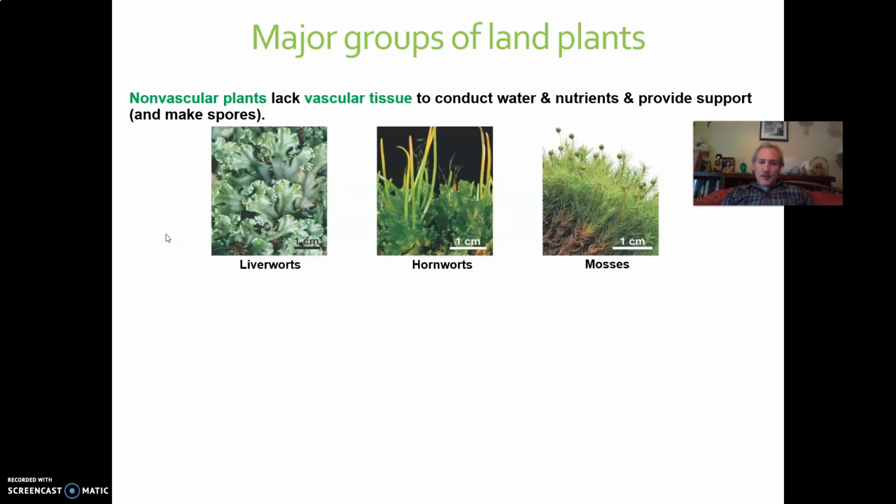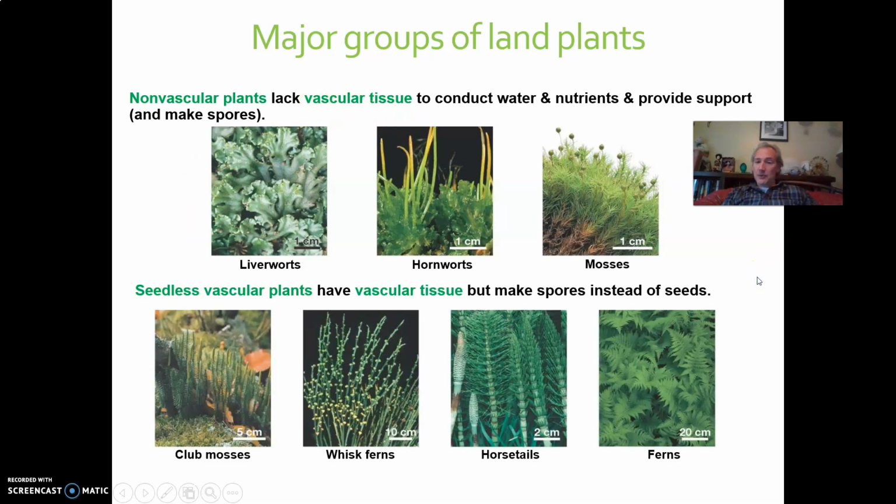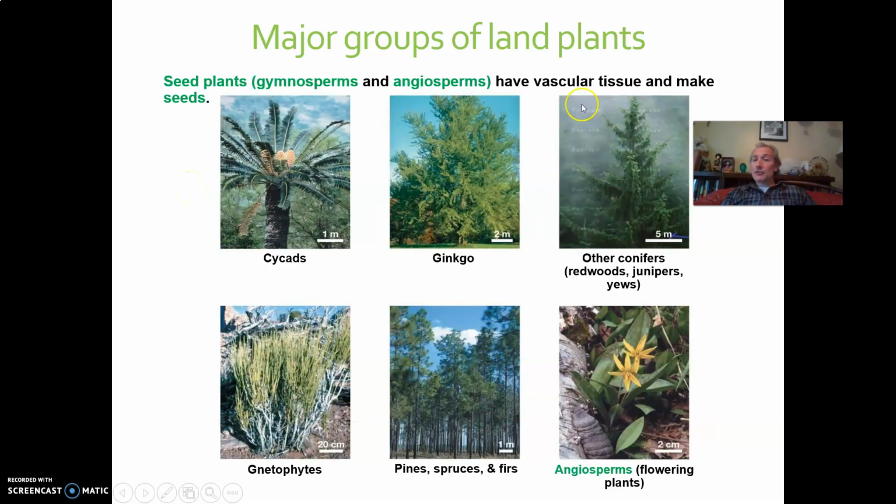The next group of plants have vascular tissue but still reproduce the old-fashioned way with spores, and most of these you've not heard of, but they're all fern-like in some way. They're much bigger plants because they have bigger circulatory systems, can move fluids longer distances in their body, and our poster child will be ferns. That's the one you've probably heard of. So they invented vascular tissue, these groups here, but they still reproduce with spores. The next groups have vascular tissue, they inherit that, but then they reproduce in a different way with seeds.